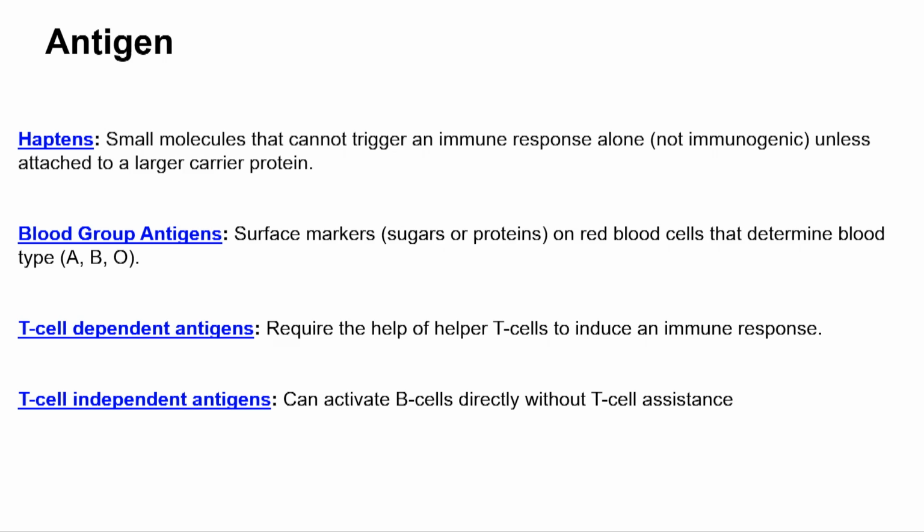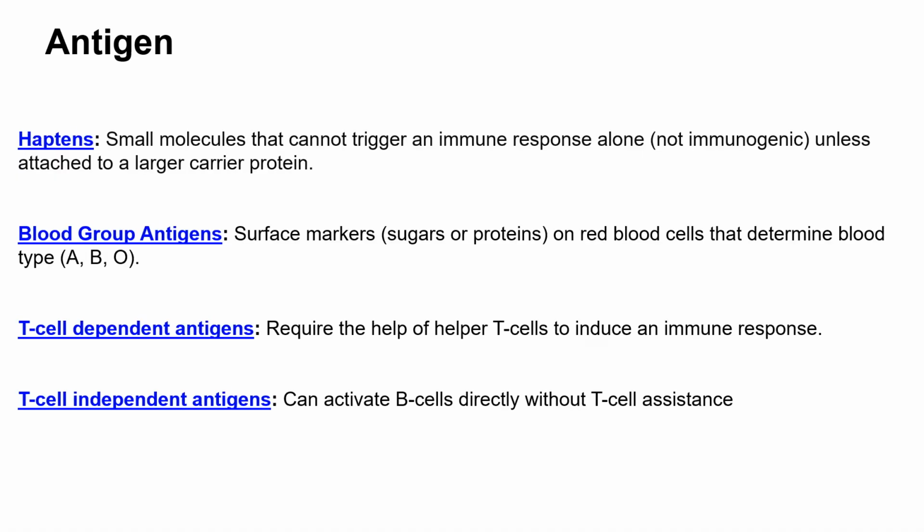We'll move to some more definitions related to antigen. One such name that comes very often in antigen biology is haptens. Now haptens are actually very small molecules, and this small molecule may not trigger an immune response on its own. But when it is added to something else, for example, if this is a hapten molecule, it alone may not produce an immune response, but when it is added to some carrier protein, this combination of the protein with the hapten may raise an immune response.